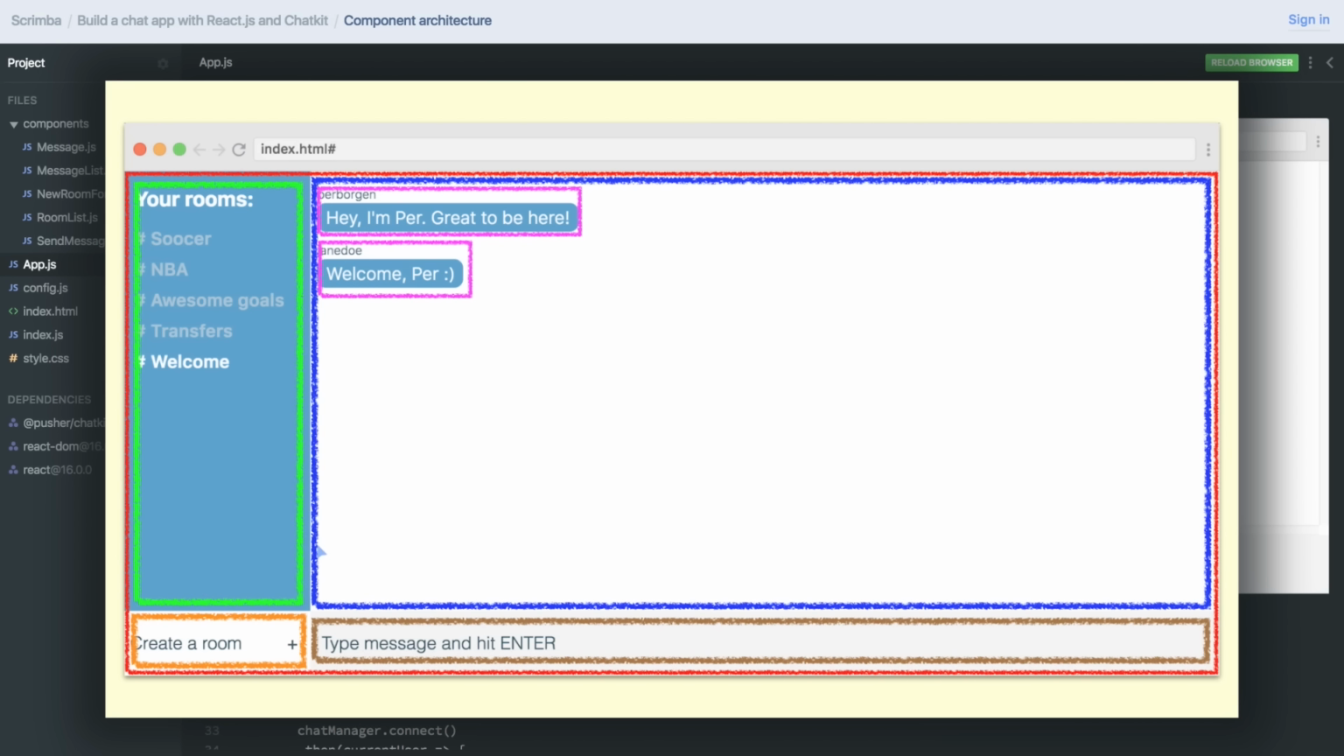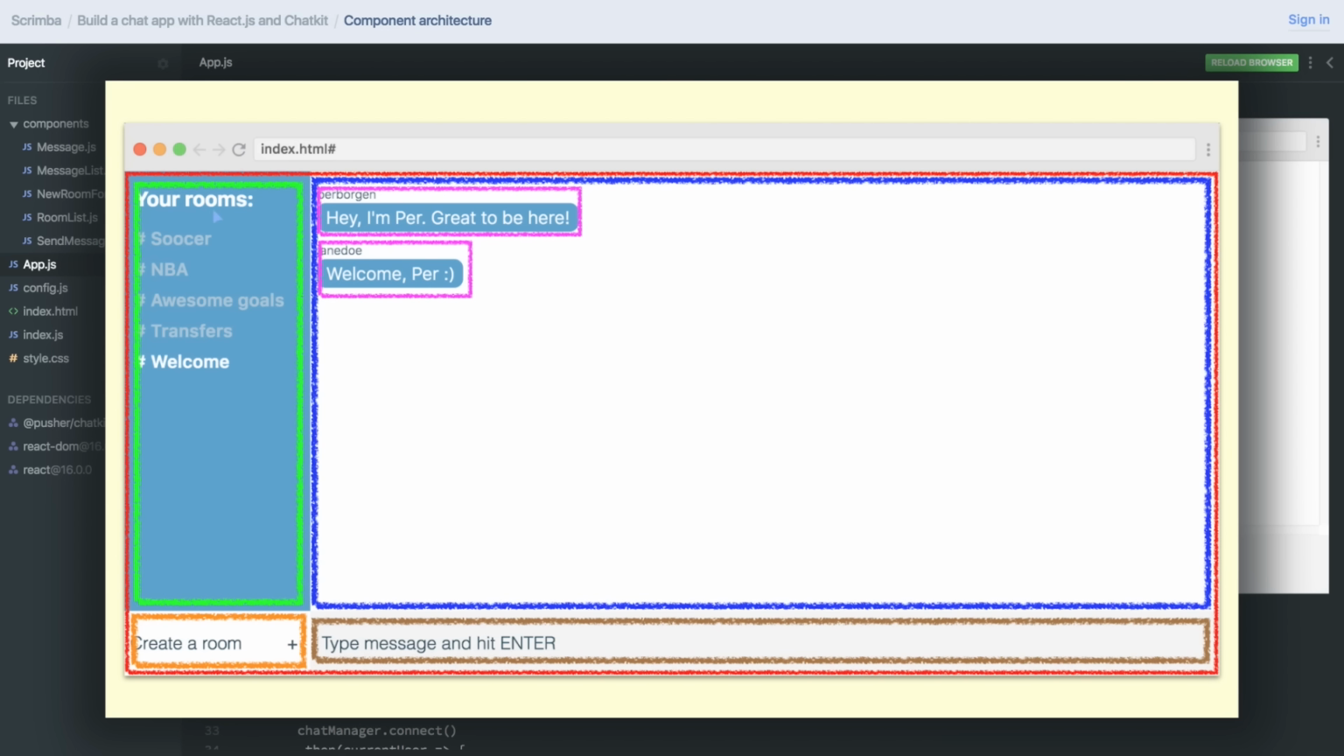And then you want to ask yourself again, which children do these components have? And this is just a form, doesn't really have any children. Same with this one. However, the MessageList component, the blue one, has a list of messages inside of it. And it's totally reasonable to turn them into their own components. So each of the messages is a component itself.